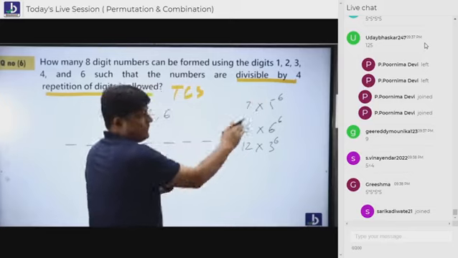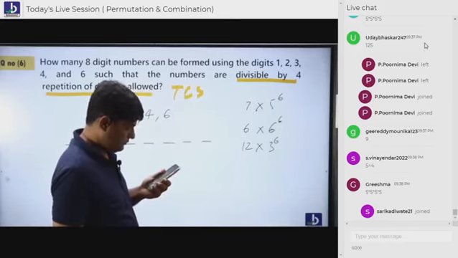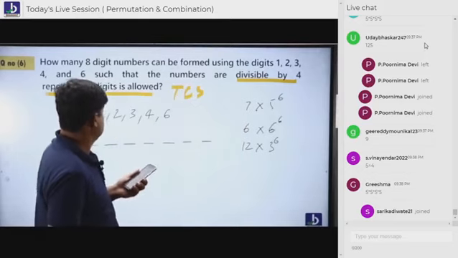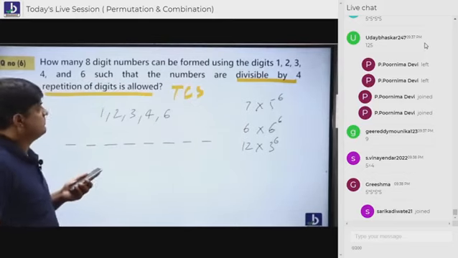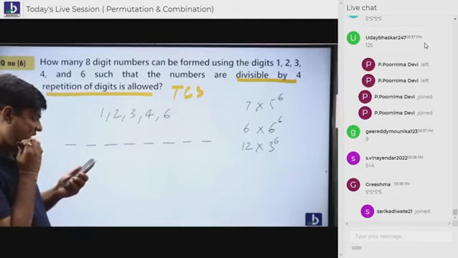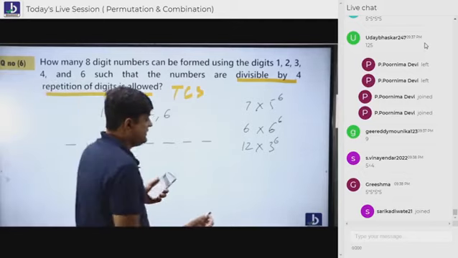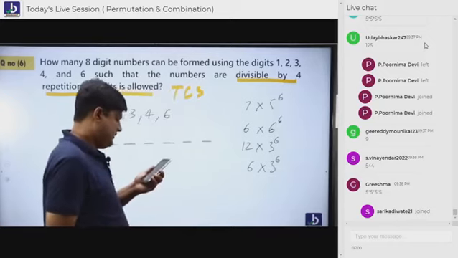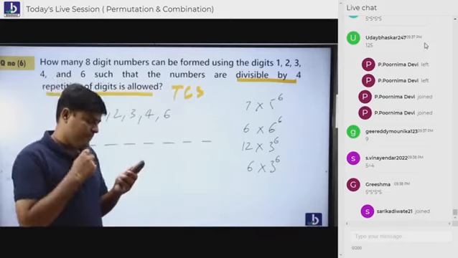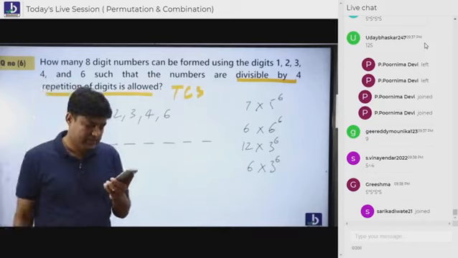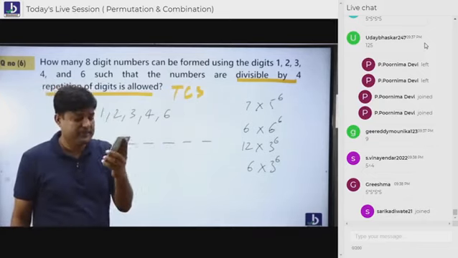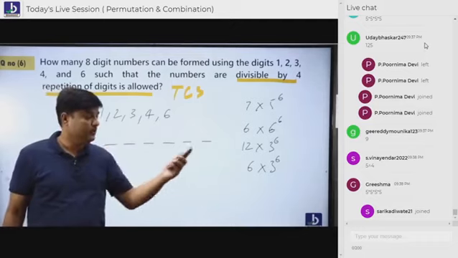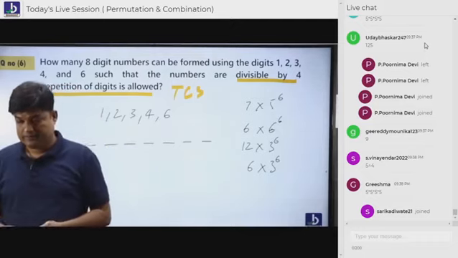Reshma, 7 into 5 power 6. You got it. Three into 6 into 3 power 6. Induja, Pratyusha, 7 into 5 power 6. Sagar, 3 into 6 into 3 power 6. Good.